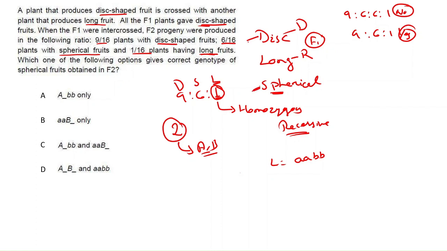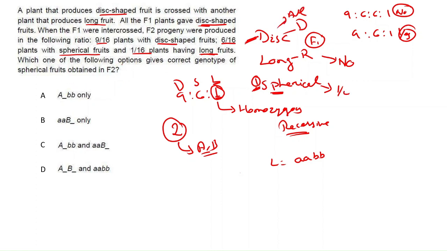So the disc-shaped fruit comes from the effect of 2 genes, while the spherical shaped fruit can come from only 1 gene. Here long shaped means no interaction, spherical means half interaction, disc means all interaction.